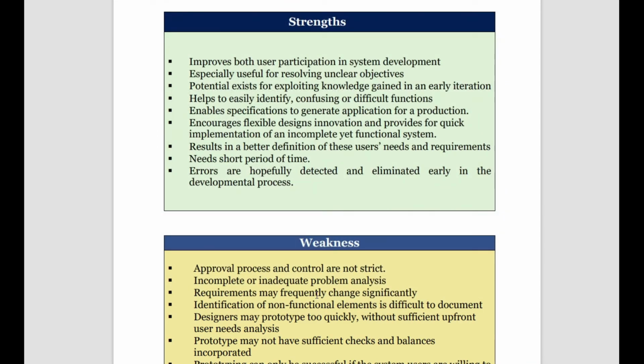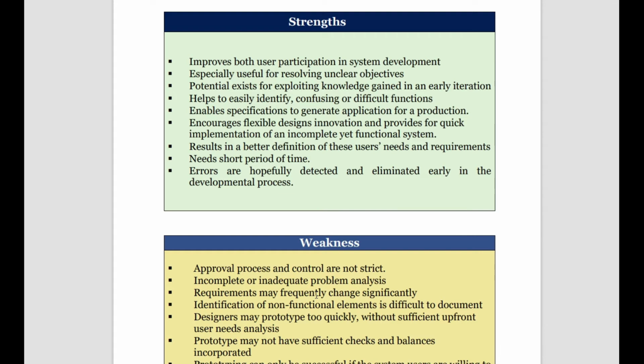Yeah. It enables generating an application for production. So what does it say? It generates a suitable computer application for production and encourages flexible design and innovation. So the functional team is free to use its own imagination to incorporate into the system development. The results are better definition of the user needs and requirements. It is developed in a very short period of time, and errors are hopefully detected in the beginning stage of the prototype. So the final product can mostly be error free.